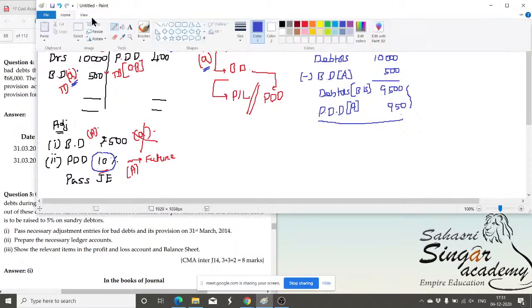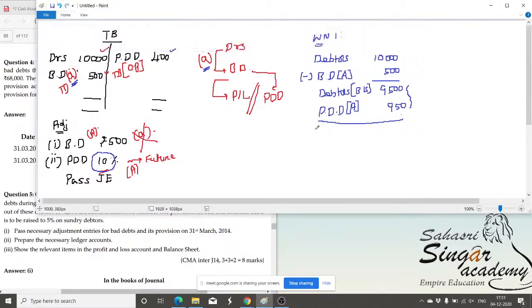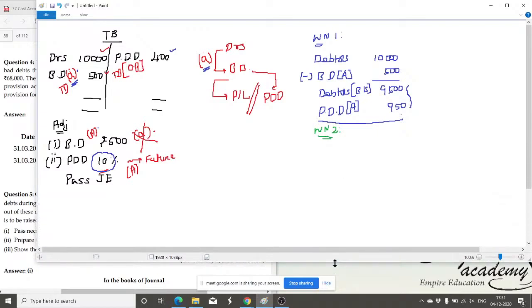Now I'm moving on to the working note number 2. In working note number 2, how far it is going to be treated as an adjustment by transferring to the P&L account is going to be discussed here. Is it okay? Now, working note number 2. Bad debt supposed to be transferable to the P&L account, I mean, adjusted in the PDD account.